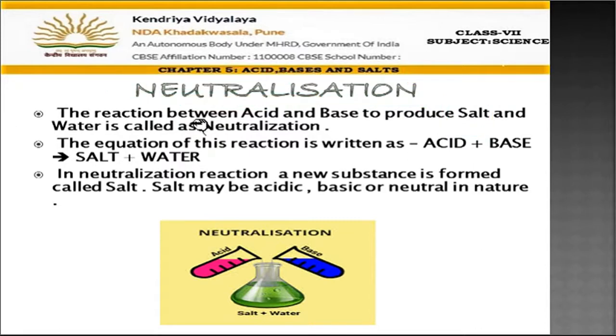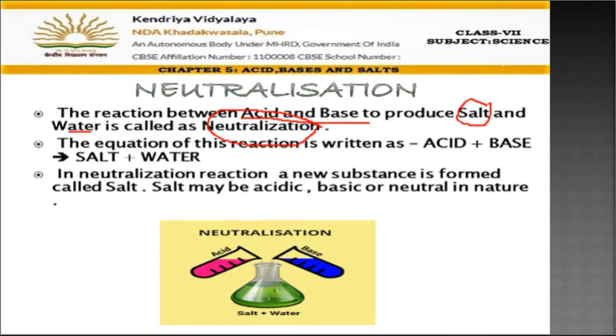Now, the reaction between acid and base. We have studied acids and bases. Now we are going to see what happens when acids are mixed with bases. When acids and bases combine, when they react together, they form salt. They form a new compound. A new substance is formed which is called salt. And along with salt, water is also formed. So the reaction between acid and base which gives salt and water is called neutralization reaction.